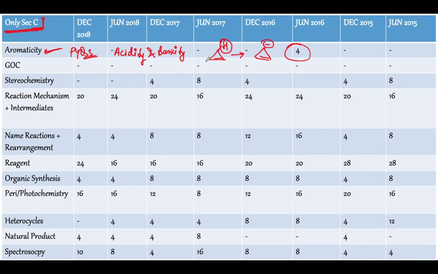They are giving you some hint of aromaticity. They are asking you what will be the acid base property of some compounds, and then they are giving you aromatic compounds basically. Okay, so this is how the questions are asked from aromaticity. And sorry guys, I would suggest you to watch all these special classes that I have already done on aromaticity as well as the acid base concept in organic chemistry.